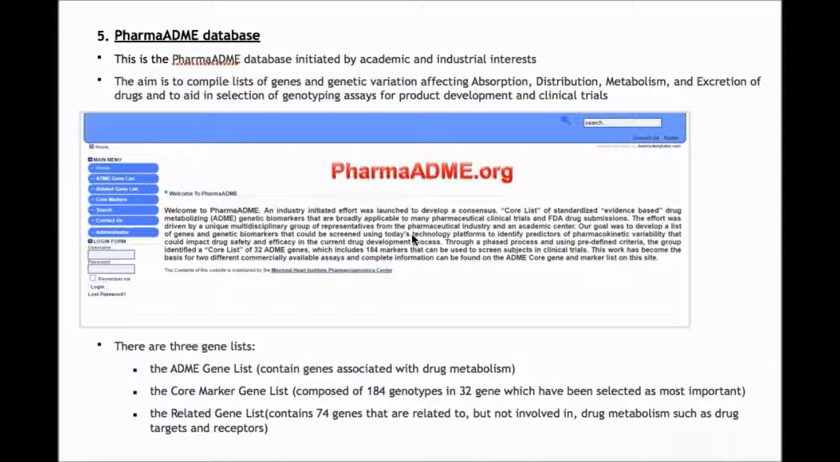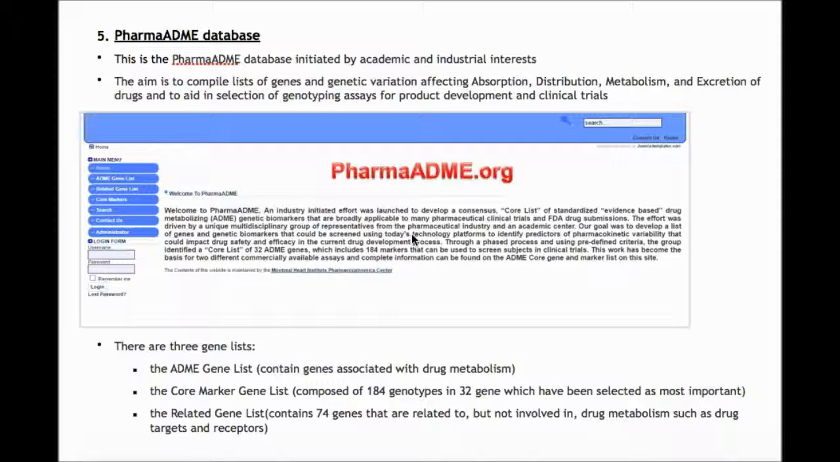Number 5. PharmaADME Database. This is the PharmaADME database initiated by academic and industrial interests. The aim is to compile lists of genes and genetic variation affecting absorption, distribution, metabolism, and excretion of drugs, and to aid in selection of genotyping assays for product development and clinical trials.